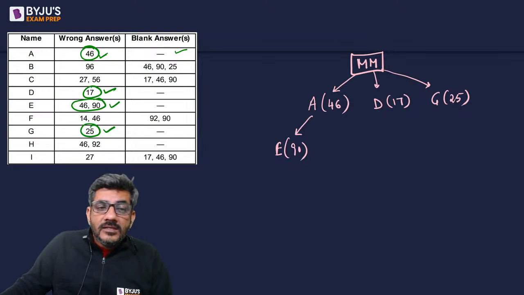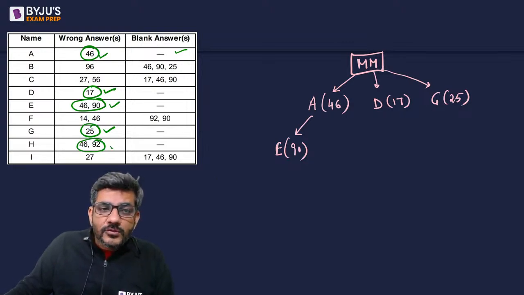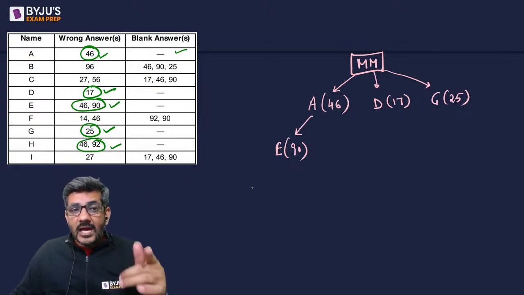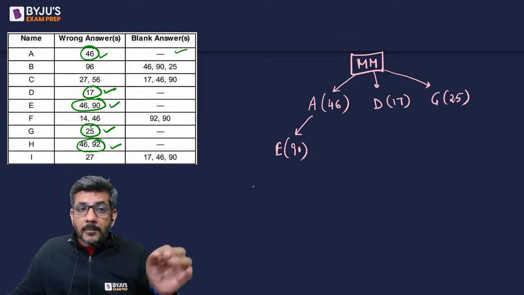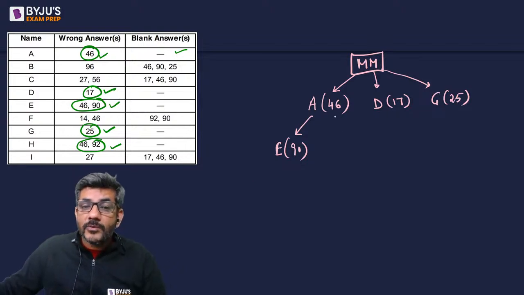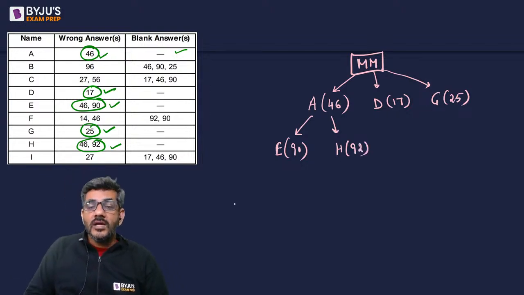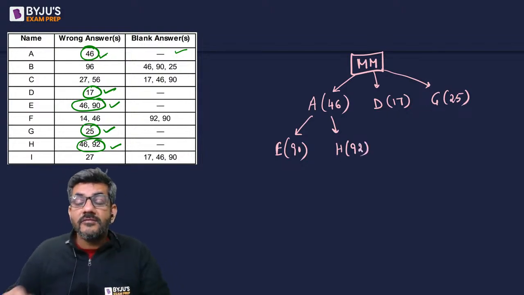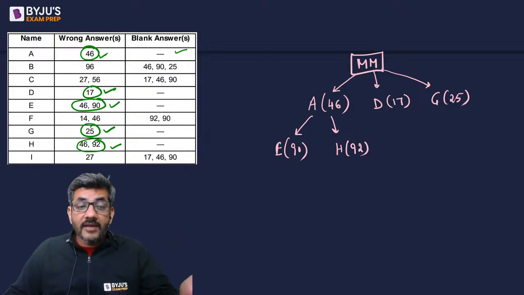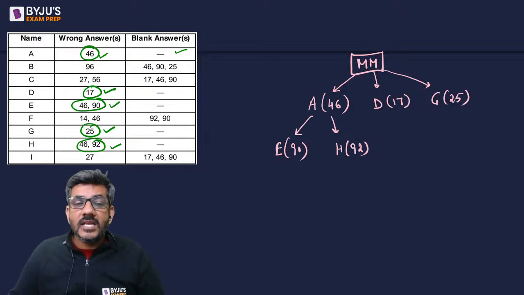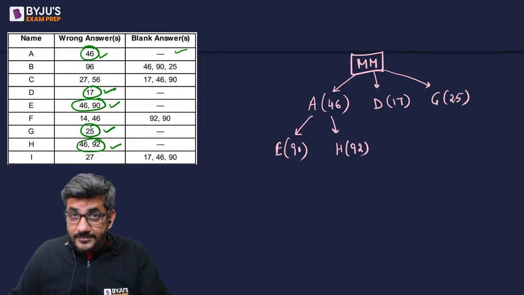Next, a similar case I see in H as well. H also has only the 46 wrong which A has got. H has no blank, as A has none. But H has 92 wrong as well. That means H also directly copied from A, and he got 92 wrong for the question which he introduced. Every person has to introduce one wrong answer. That question number is 92 for person H.